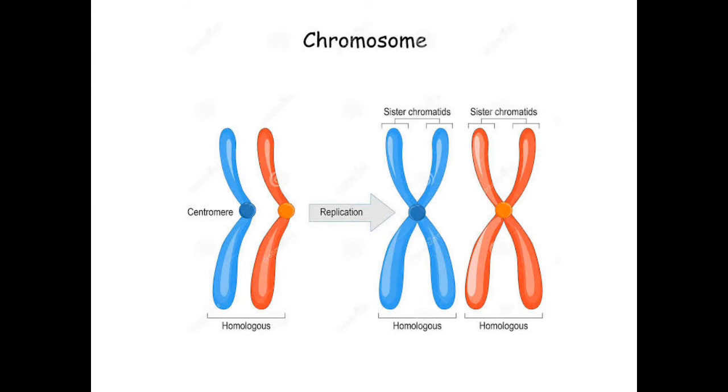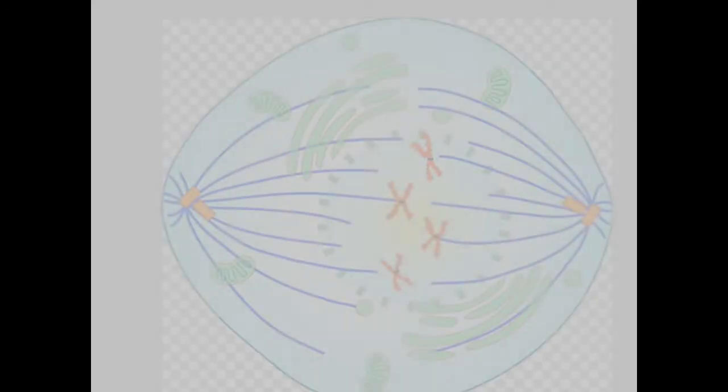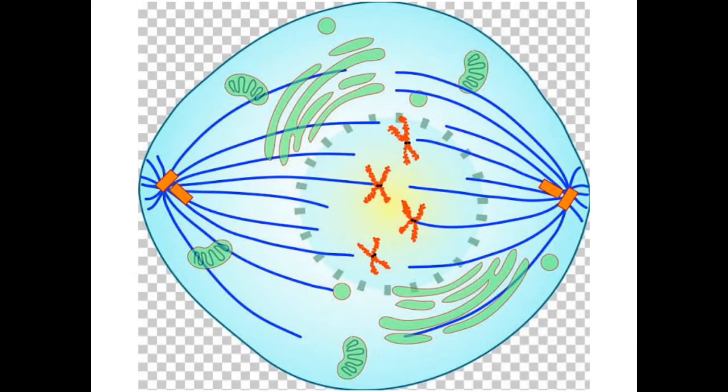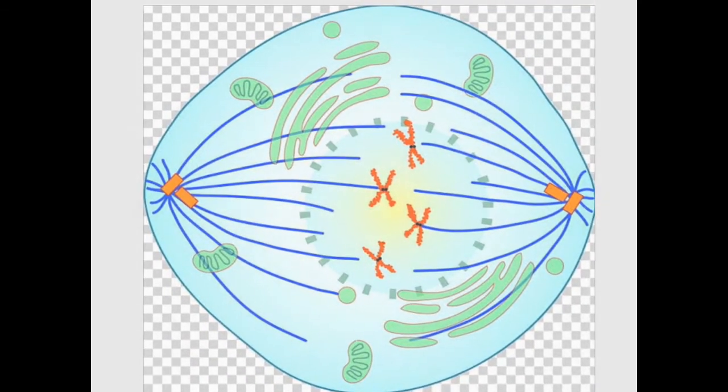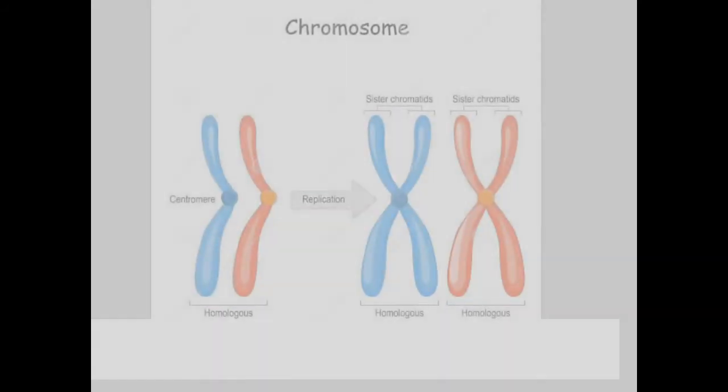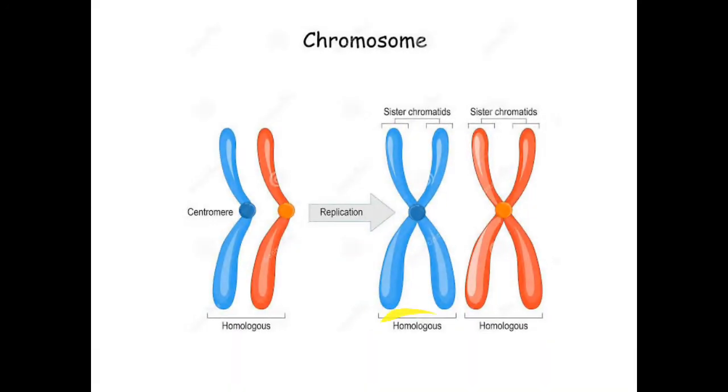You can see the picture again. The chromatin fibers are creating replica copies and forming the sister chromatids at both sides which are joined through the centromere, and the chromosomes, look at the previous slide again, the chromosomes of the same cell are called homologous chromosomes. These two are homologous chromosomes of the same cell.